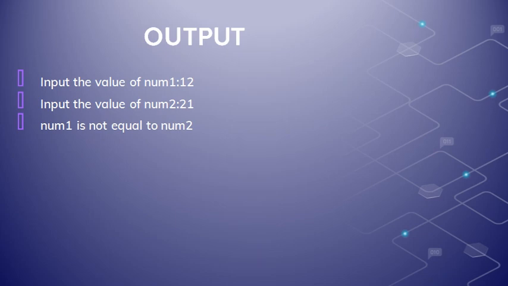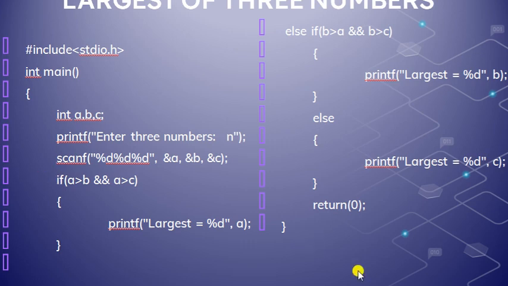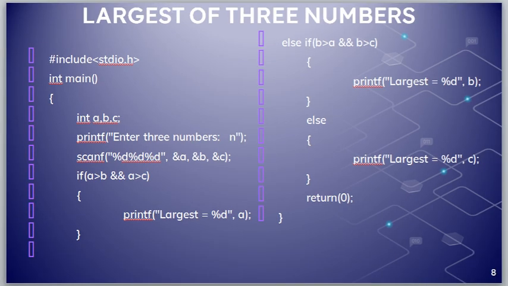Next we can see another example, largest of three numbers, which we already saw in the case of the nested if statement. In the previous example also, it will first read three numbers A, B, C. And if A greater than B and A greater than C, it will check in the first condition itself. It will check A greater than B and A greater than C. So it will print largest equal to A, because A is greater than B and A greater than C. So largest is A itself.